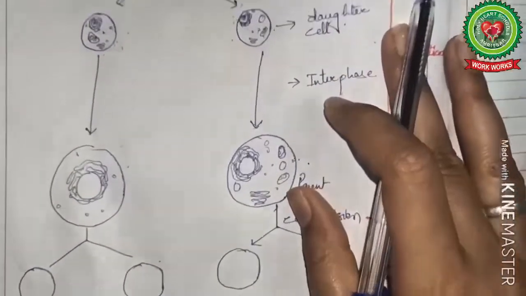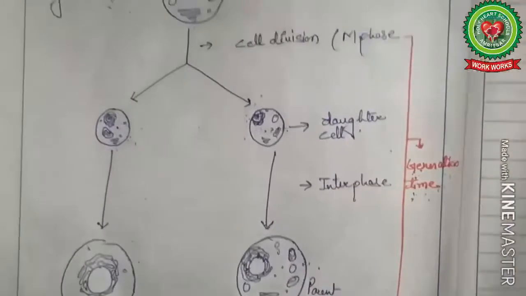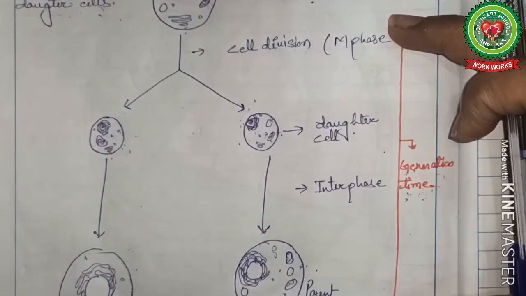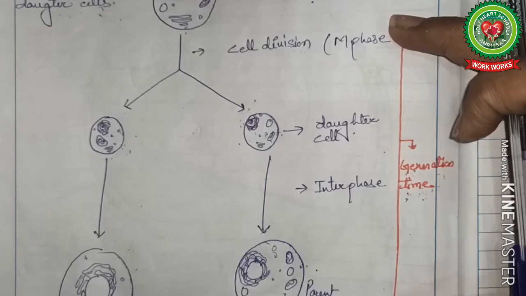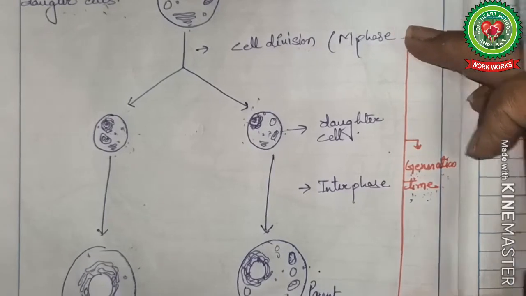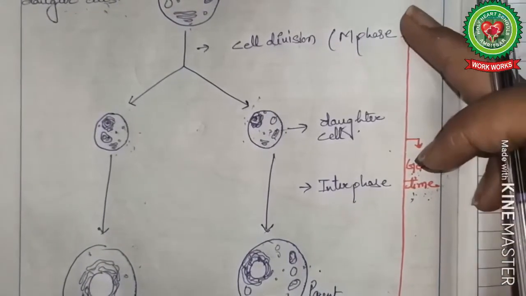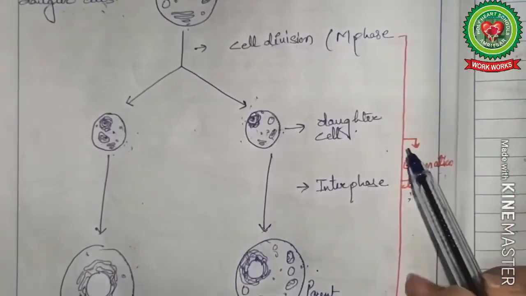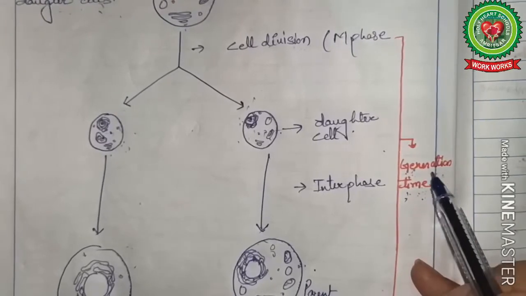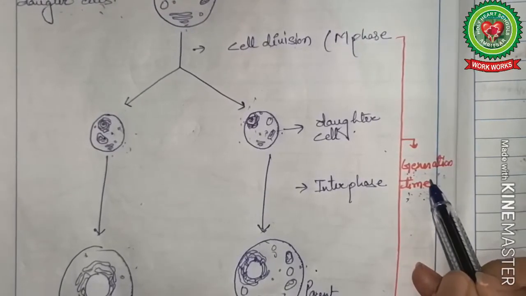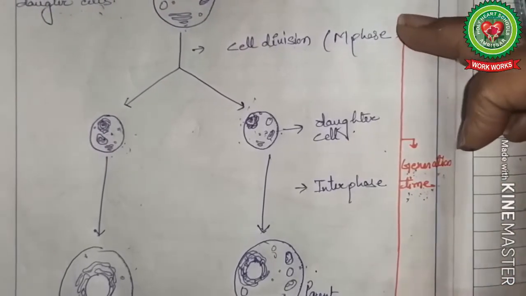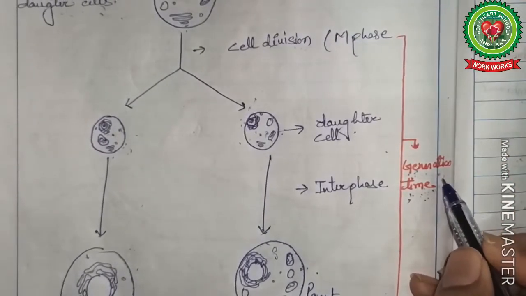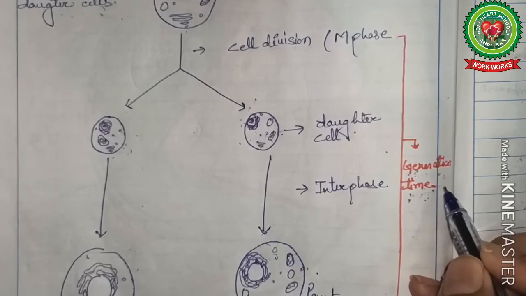Now, there is a time gap between two successive cell divisions during which the cell prepares itself for the next cell division or for the maturation process. That time period between two successive cell divisions is defined as generation time. Generation time is defined as the duration between two successive cell divisions. Please note down this term. This term is not given in your book.